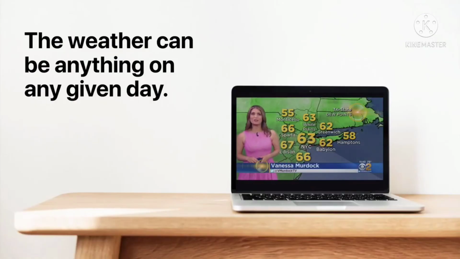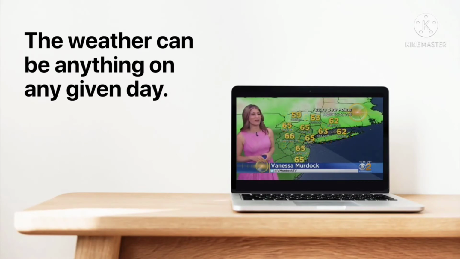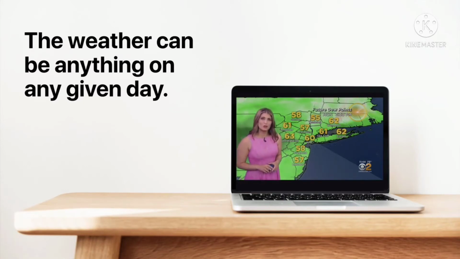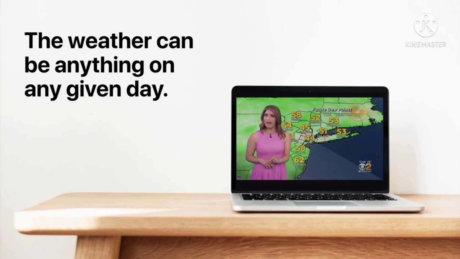The weather can be anything on any given day. We'll talk about this shortly: weather can fluctuate greatly. For example, in January in New York City, it's generally cold. But on any given day in January, we could have 75 or 80 degree Fahrenheit weather in New York. It would be strange, but that's the weather. It's a snapshot of what's happening right here, right now.